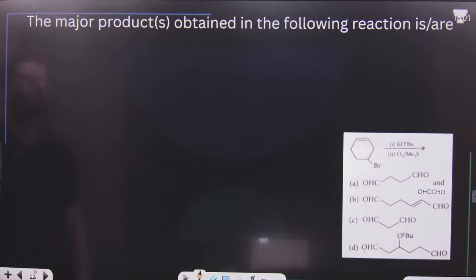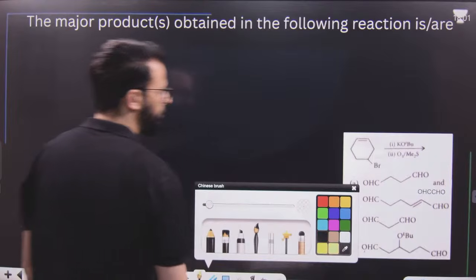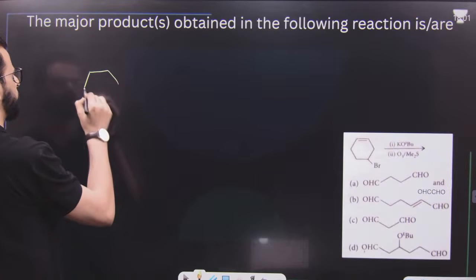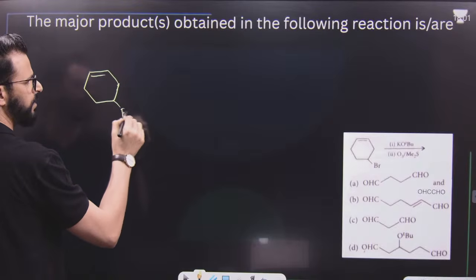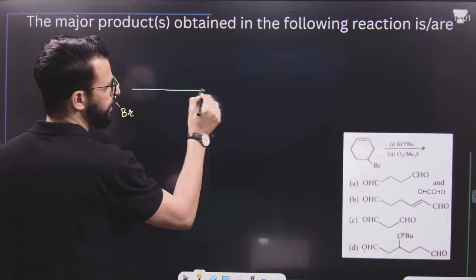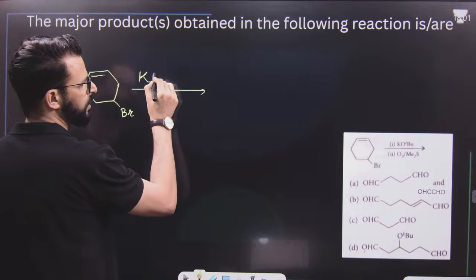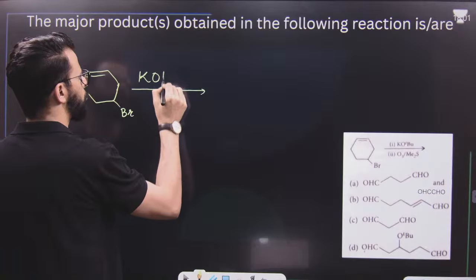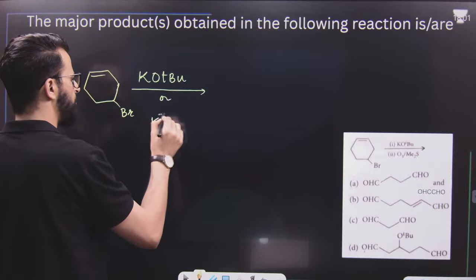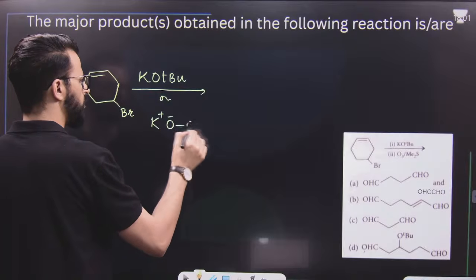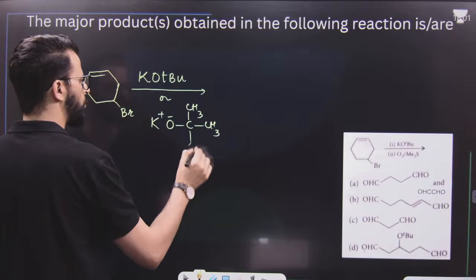After this, dear students, the major product obtained in the following reaction. Very, very good question. Have a look. You are having a structure like this. This is Br. Now, this on treatment with potassium tertiary butoxide. What is this potassium tertiary butoxide? It is K positive, O negative, then C, CH3, CH3, CH3. That means it's a strong base.